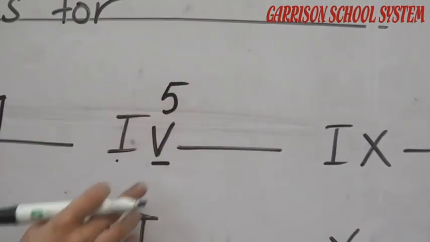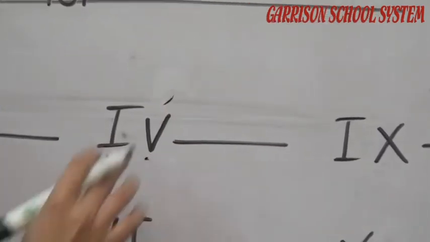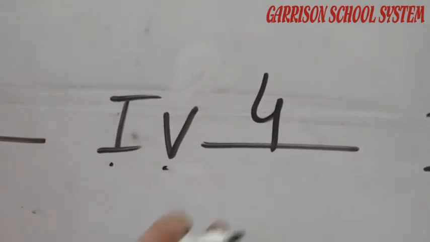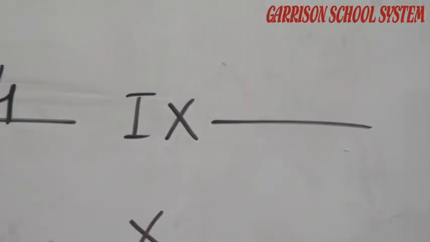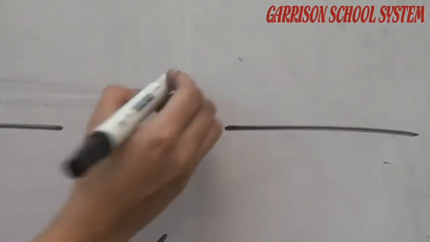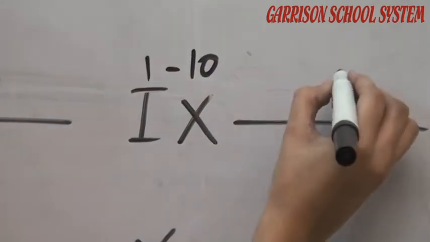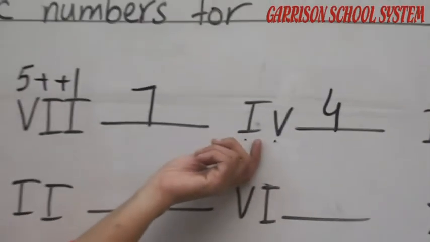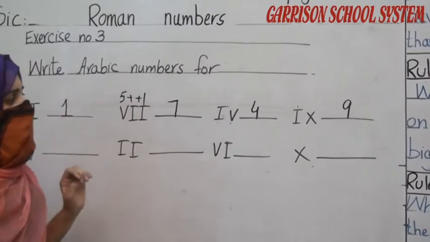So the number is 4, because we are subtracting 1 from 5. Now the next is the same as 4. This is our 10. When we subtract 1 from 10, the answer will be 9, because the smaller symbol is at the left side of the bigger one.